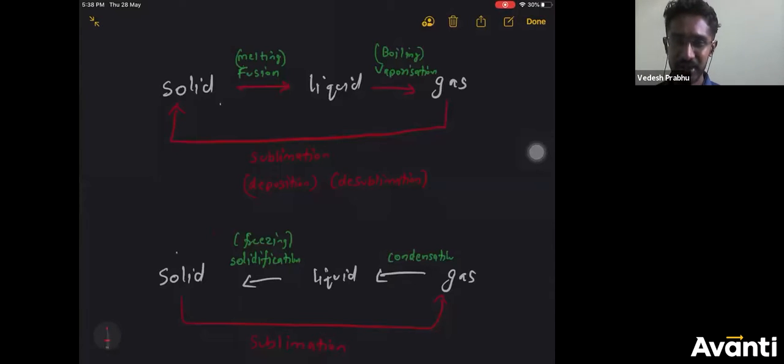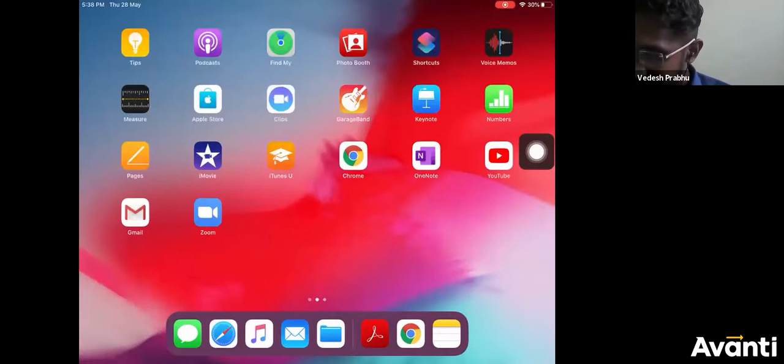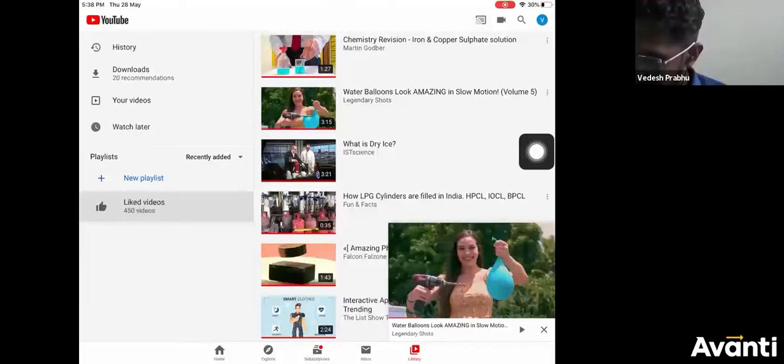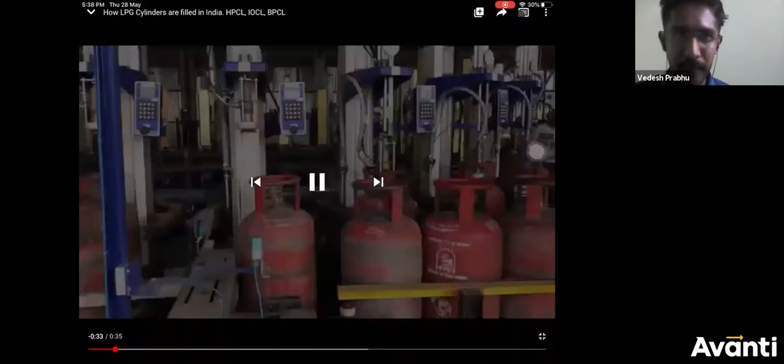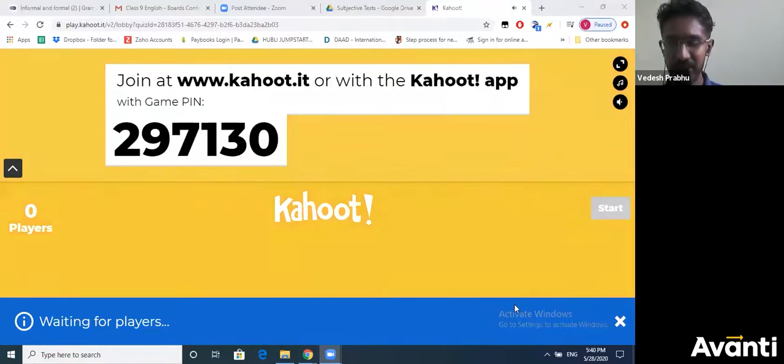So this is our topic, interconversion of states. I'm going to show the game pin now on your screen. Enter this game pin and join the game. So type this and quickly join the game.